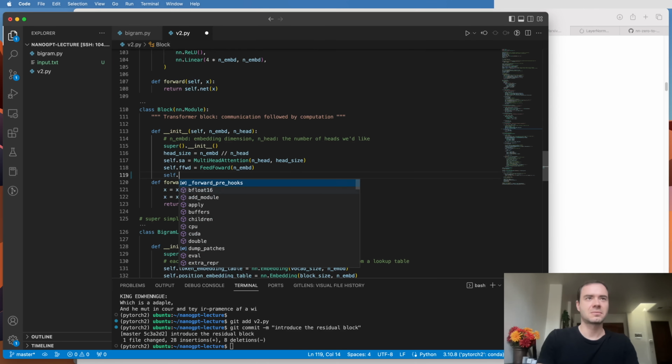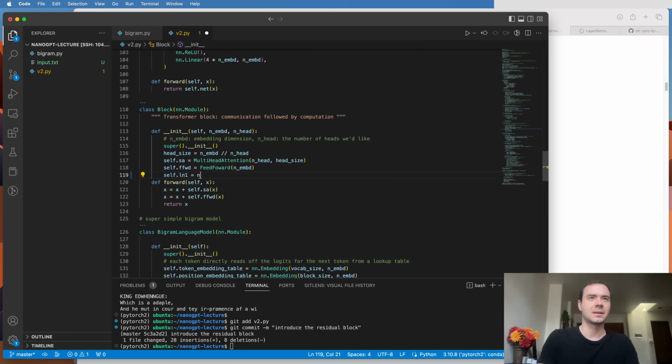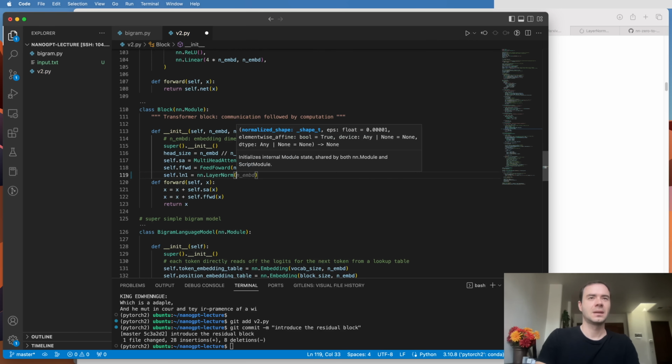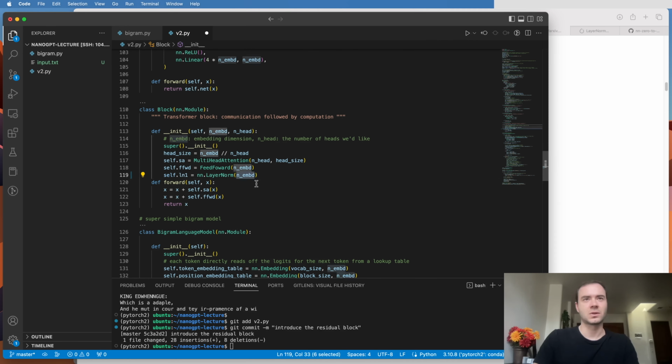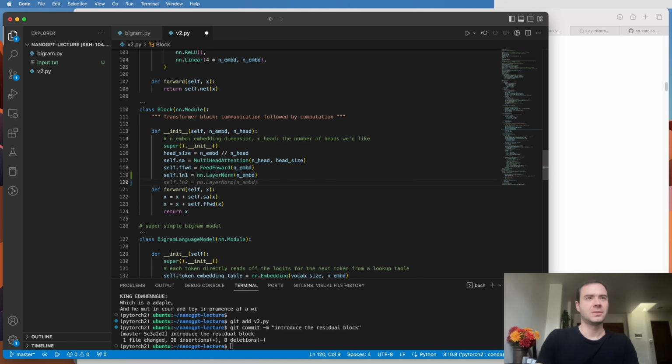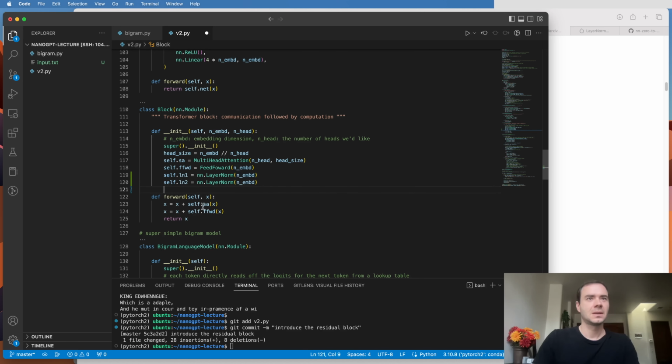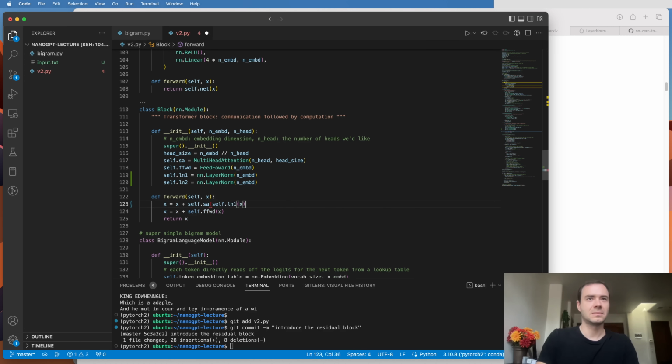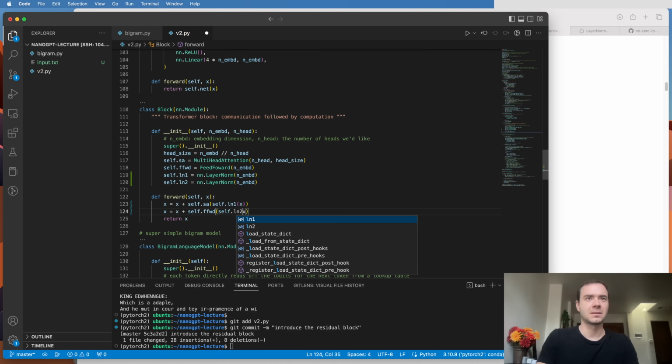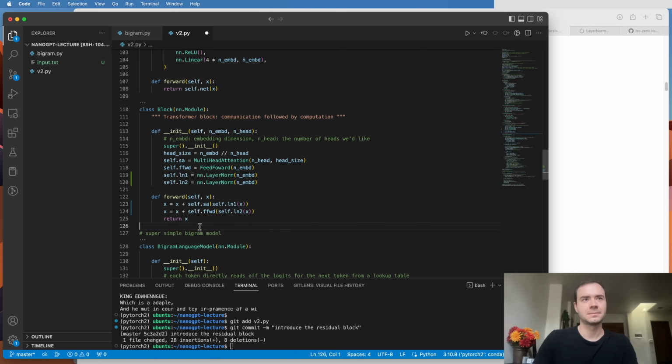Basically, we need two layer norms. Layer norm 1 is nn.LayerNorm, and we tell it what is the embedding dimension. And we need the second layer norm. And then here, the layer norms are applied immediately on x. So self.ln1 applied on x, and self.ln2 applied on x before it goes into self-attention and feed-forward. And the size of the layer norm here is n_embd, so 32.